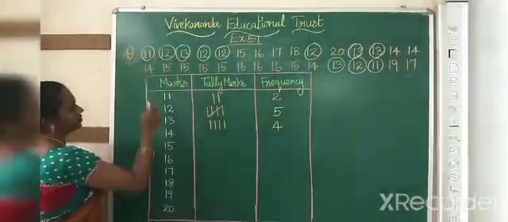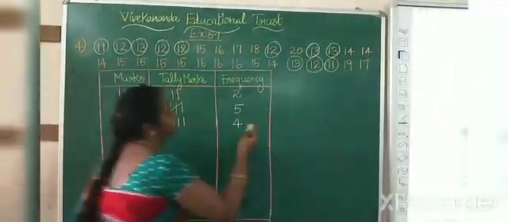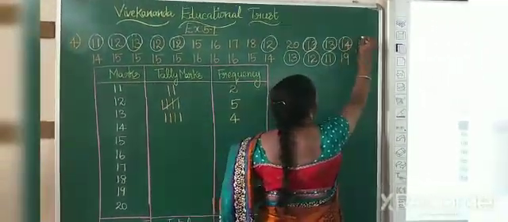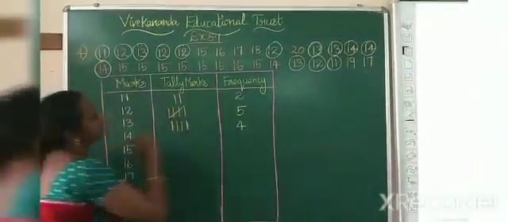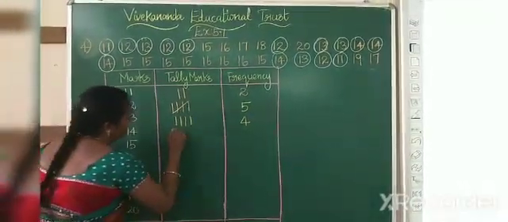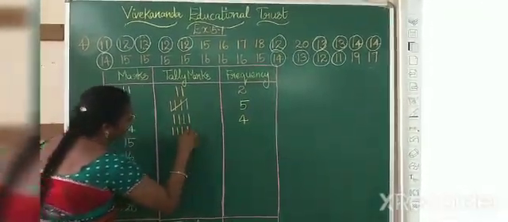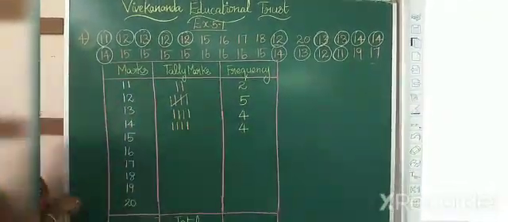Next is 14. How many 14s are there? 1, 2, 3, 4. 1, 2, 3, 4. So the frequency is also 4.